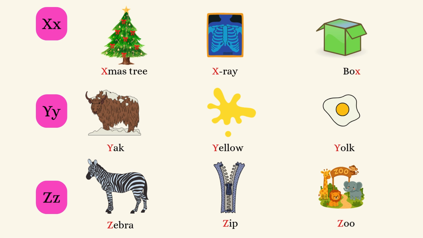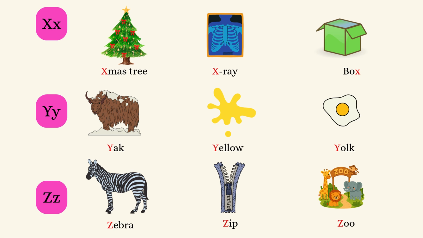Let's learn X, Y, and Z. The sound of X is X. Xmas tree, X-ray, box. The sound of Y is Y.